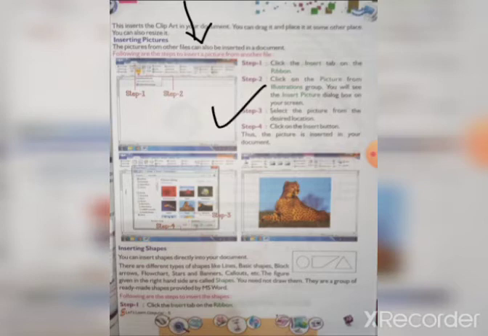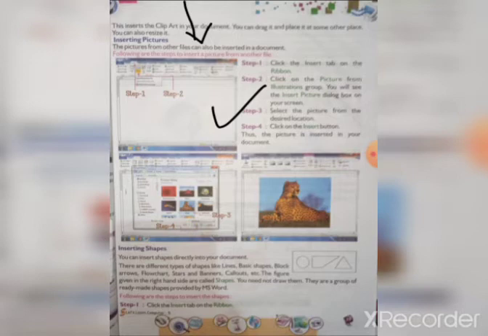Here are the steps: insert the picture from the desired location, click on the Insert button. So first of all we have to go to the Insert tab, then the Illustrations group, then Picture, and from this Insert Picture dialog box on your screen, you can select your picture and then click on Insert, then the picture will be inserted.